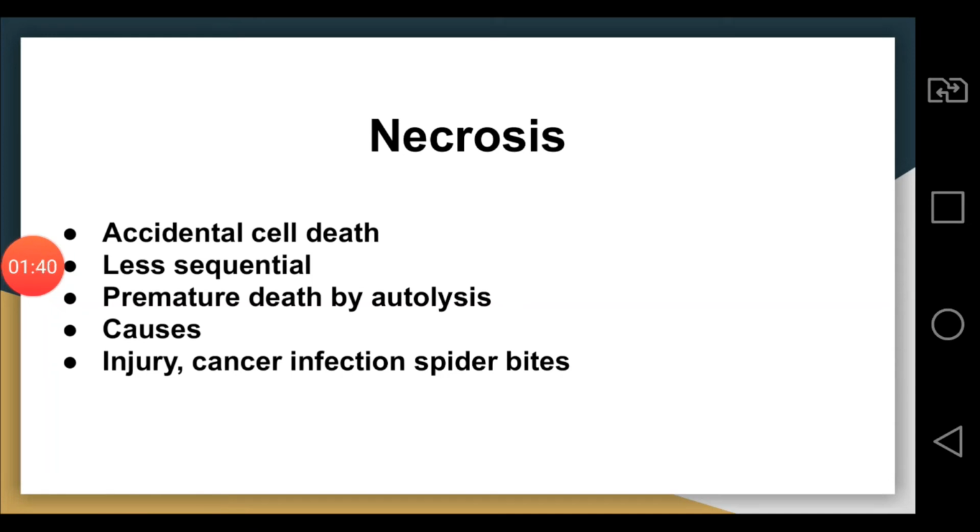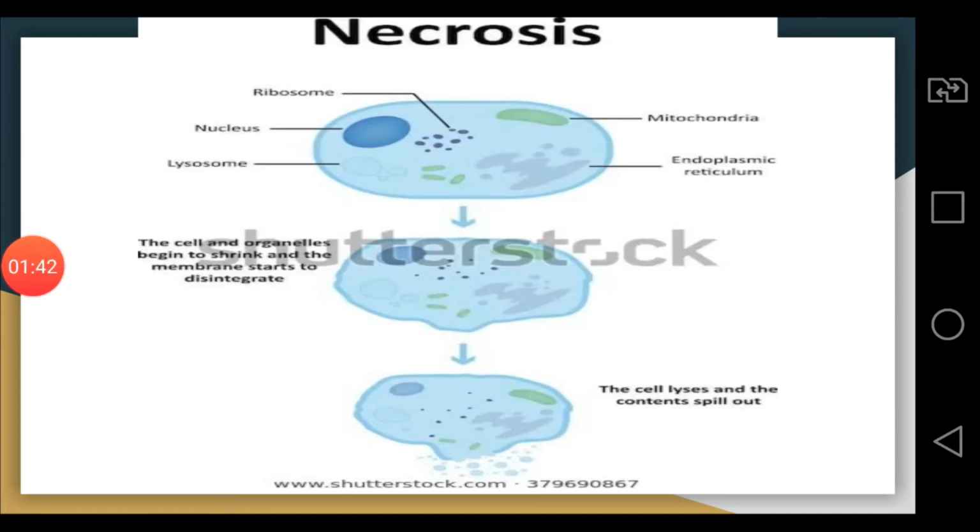Now, how does necrosis occur? The cells and the organelles shrink and the membrane starts to disintegrate. The lysosomal enzymes that are present inside the cell break down the cellular components, and as a result the harmful chemicals are released out of the cell, which can harm other cells as well.